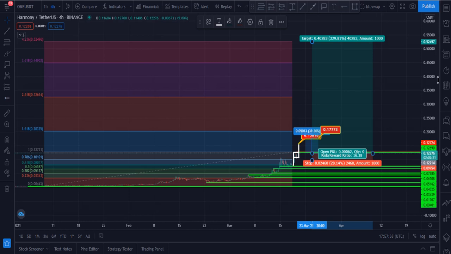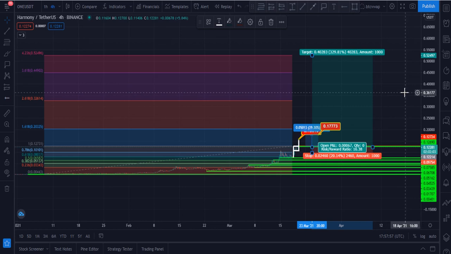$0.52 is my next target, and maybe this token can achieve this within 6 months. 3 to 6 months, this is my first target, and it should give you 300% gain, I think so. And this is a very realistic target.